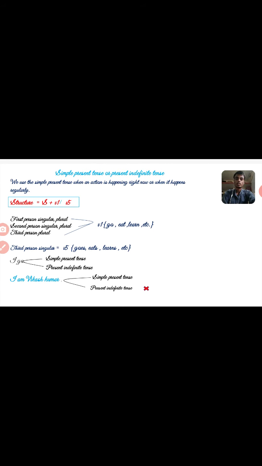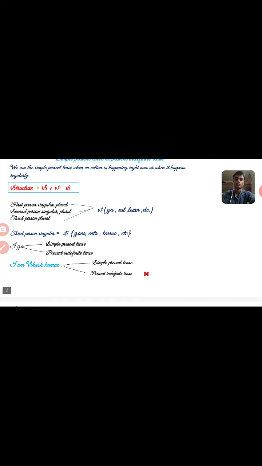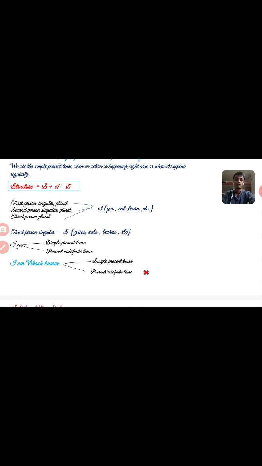Now move on. Structure will be subject plus v1 or v5. For first person singular plural, second person singular plural, and third person plural we use v1. v1: go, eat, learn, etc. Third person singular we use v5. Goes, eats, learns, etc. are third person.